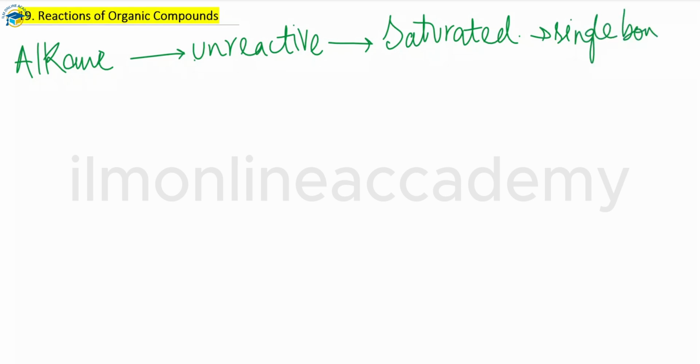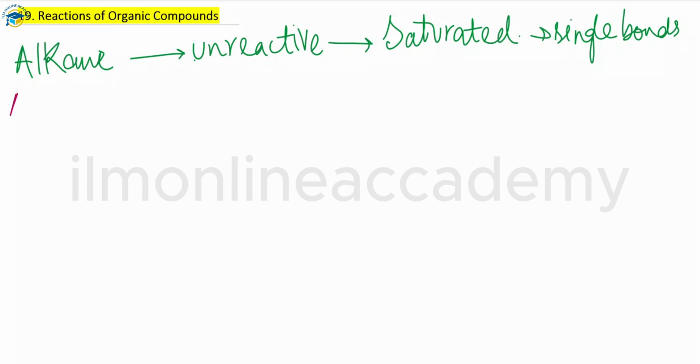If we talk about the reactions of the alkanes, as they are saturated, they cannot take part in addition reactions. They are unaffected by acids and also by alkalis. However, they can take part in some reactions like substitution reactions, particularly with chlorine, which is a halogen.